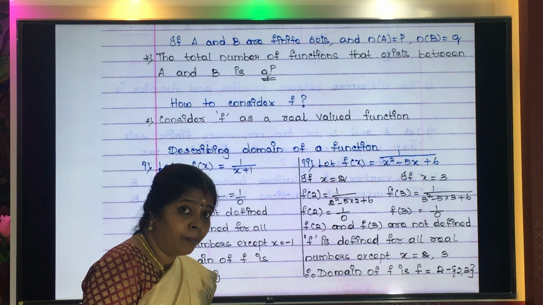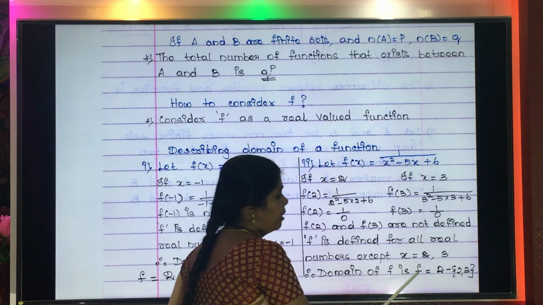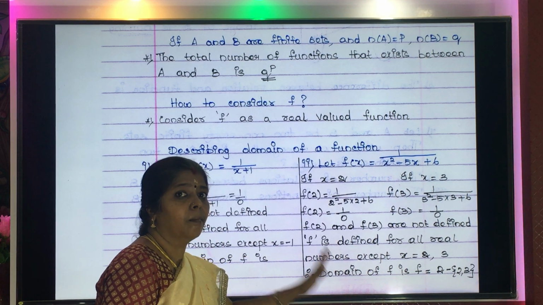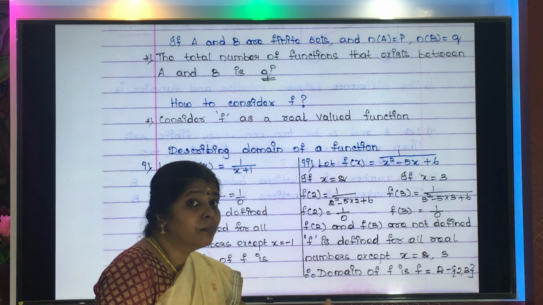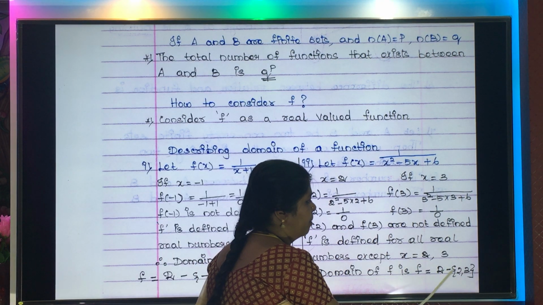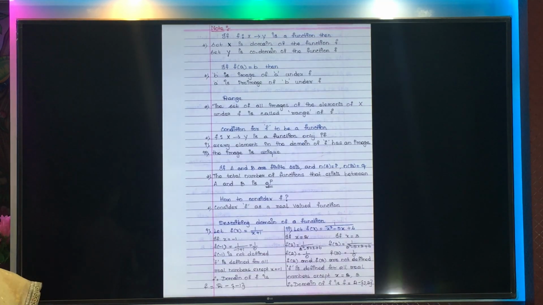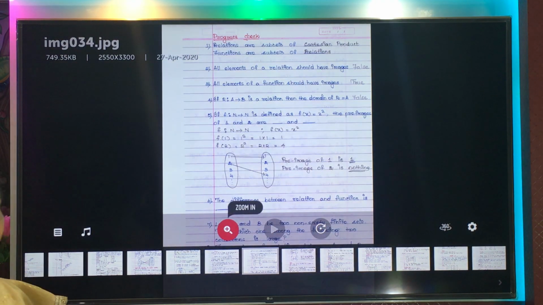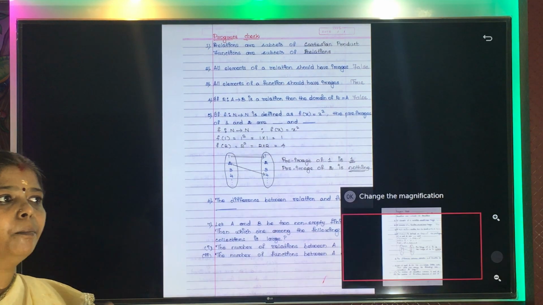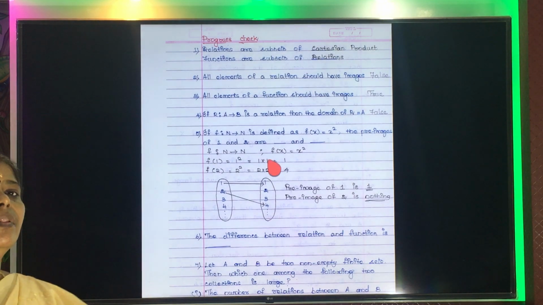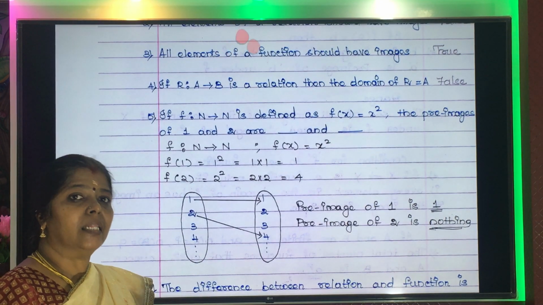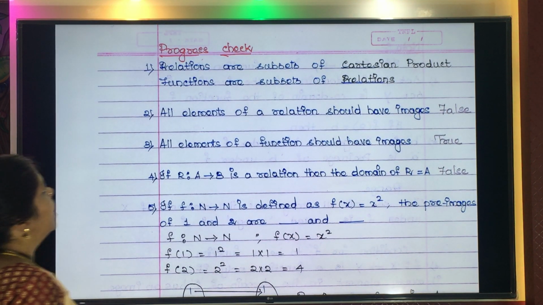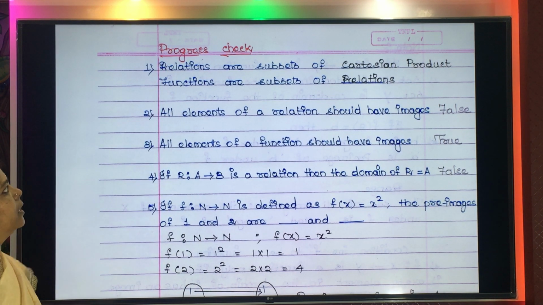So how will you describe the domain? You will write domain of f is equal to all real values, so R minus what numbers shouldn't come? 2 and 3. So R minus {2, 3}. This is how you have to describe the domain. You need to find values which will not be a real number. So we have to remove that from the real valued numbers. The remaining can become the domain. Is it okay? Okay.